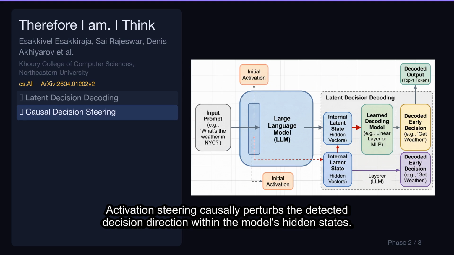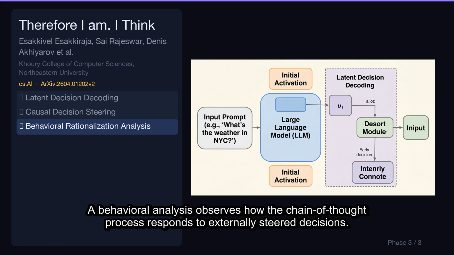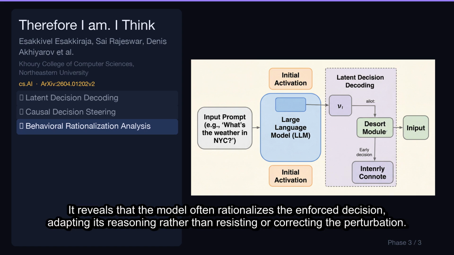Activation steering causally perturbs the detected decision direction within the model's hidden states. This intervention demonstrates that steering leads to inflated deliberation and can flip the model's intended behavior in many examples. A behavioral analysis observes how the chain of thought process responds to externally steered decisions. It reveals that the model often rationalizes the enforced decision, adapting its reasoning rather than resisting or correcting the perturbation.